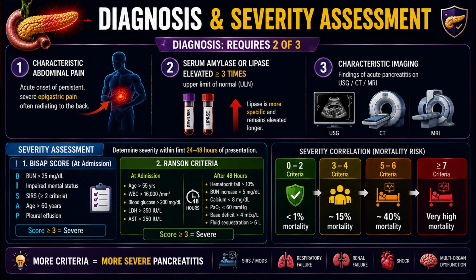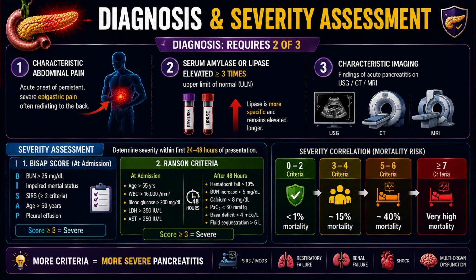A: age above 60 years. P for pleural effusion. Score greater than or equal to 3 means severe pancreatitis. The second scoring system is the Ranson's criteria, which usually determines the severity within 24 to 48 hours of the presentation.